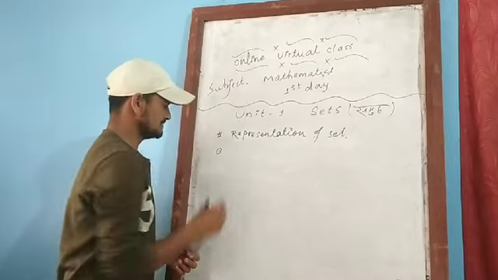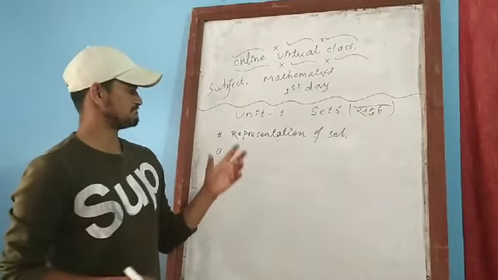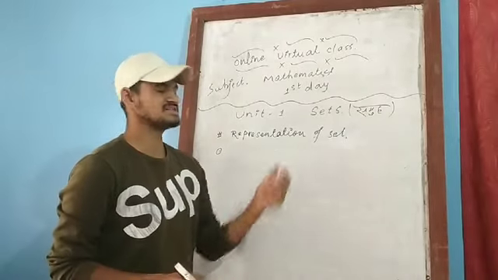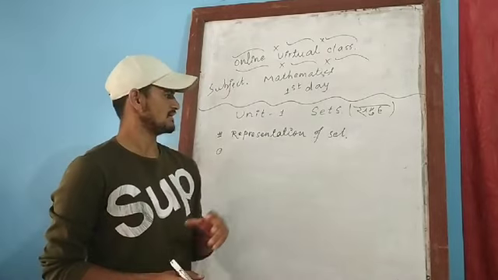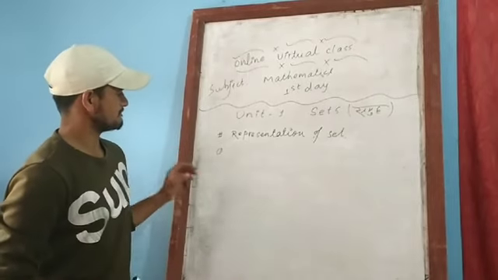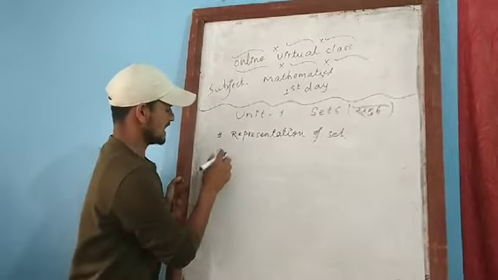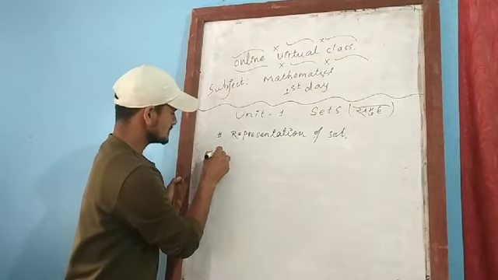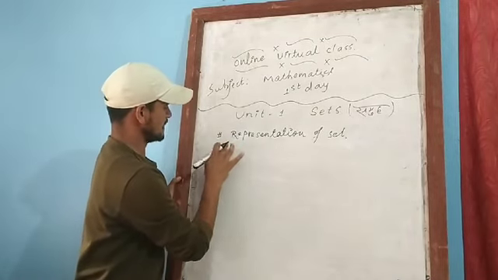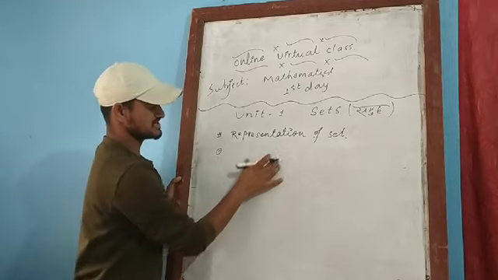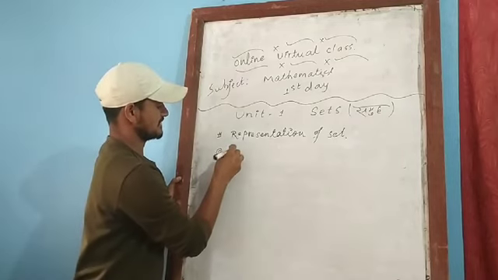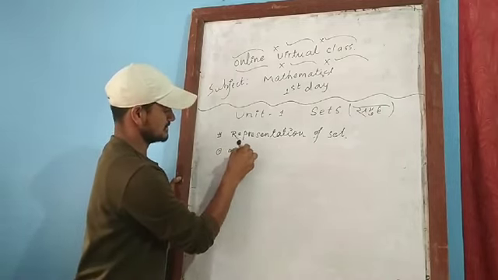Now we'll talk about three types of representation of set. Okay. Firstly, in the representation of set we can write a description method.